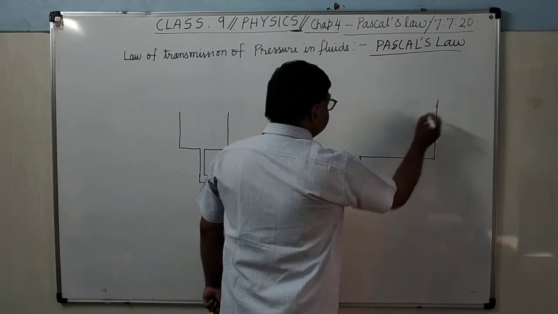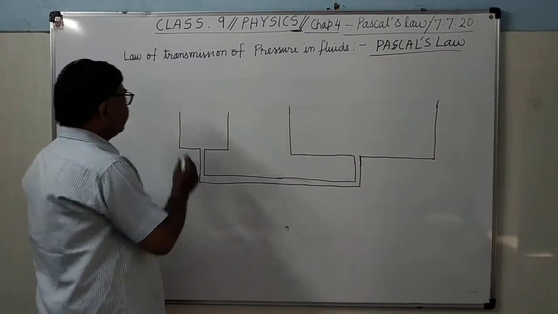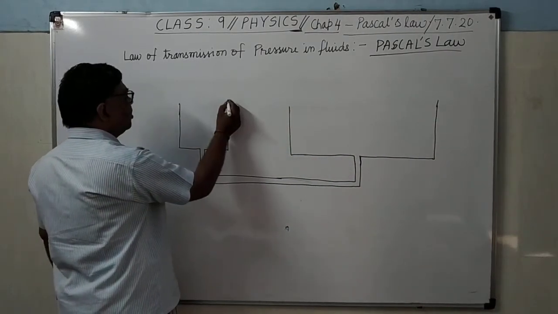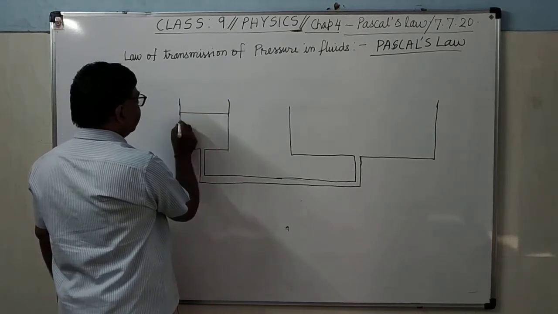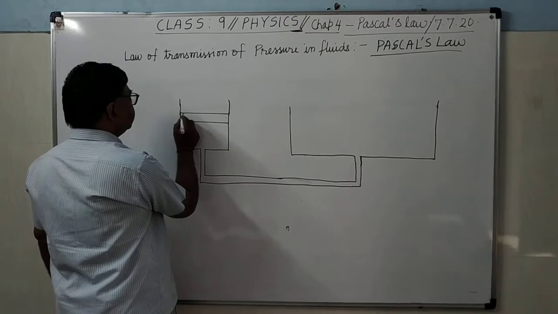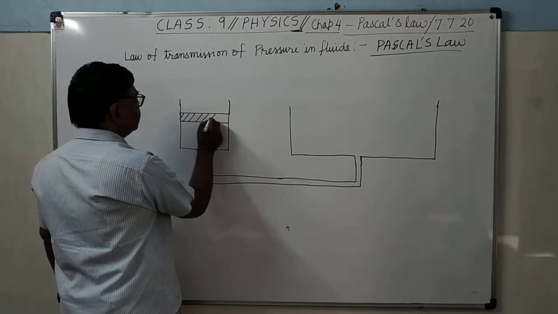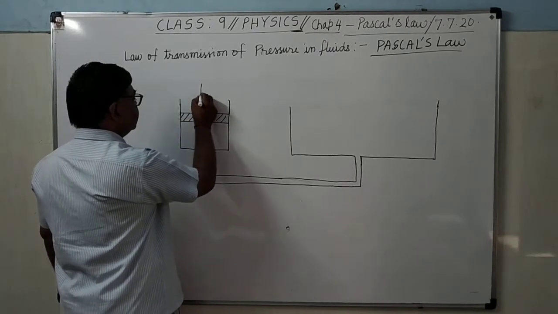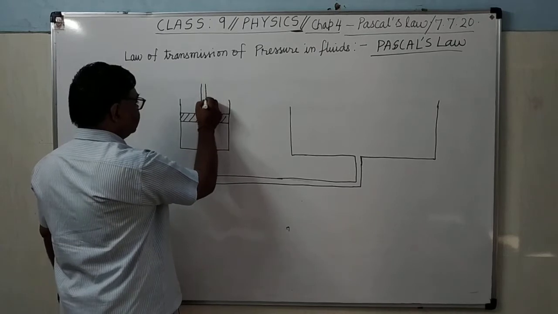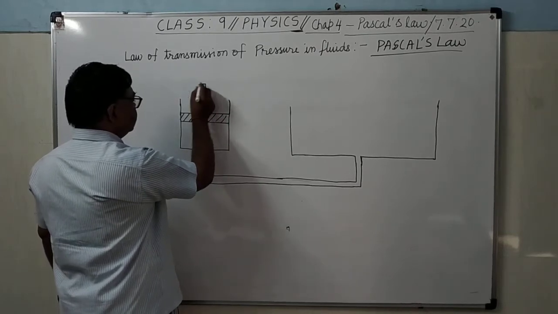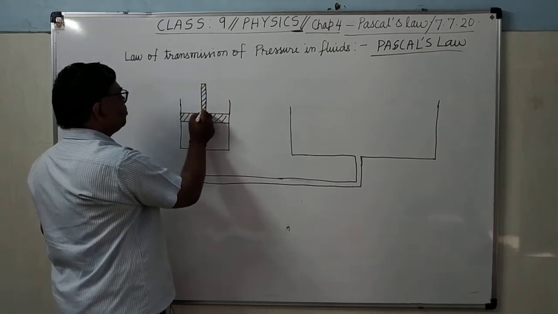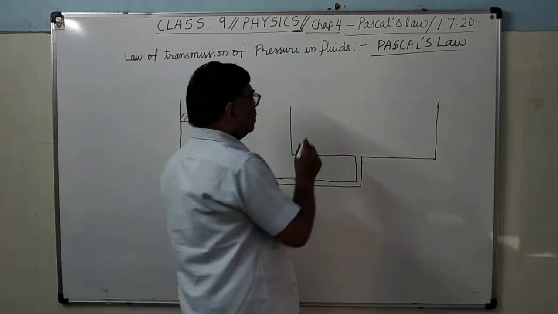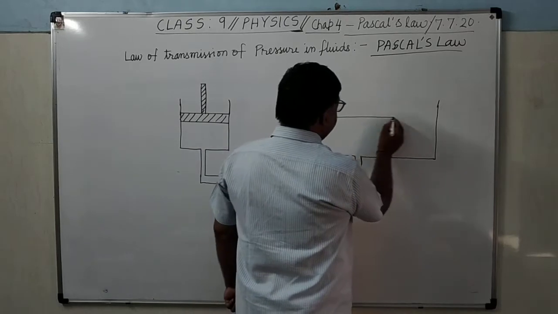Now both the vessels have airtight pistons. Here these are airtight pistons, and there is another piston here. Both the pistons are airtight.